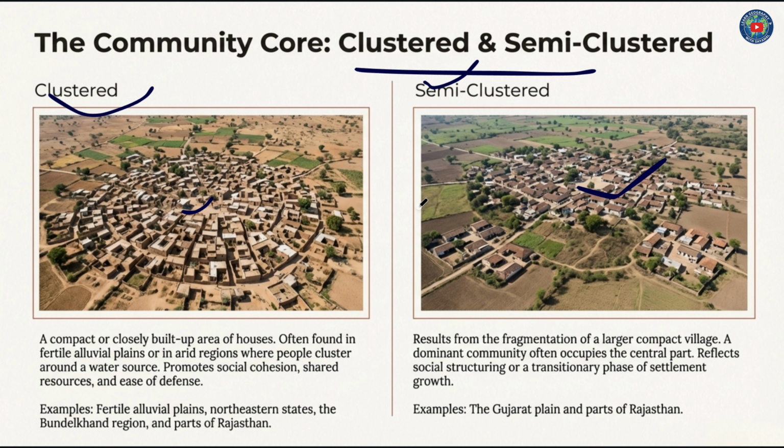Semi-clustered settlement results from the fragmentation of a large compact village. A dominant community often occupies its central part, which reflects the social structuring of a transitionary phase of settlement growth. Example: the Gujarat plains and parts of Rajasthan.